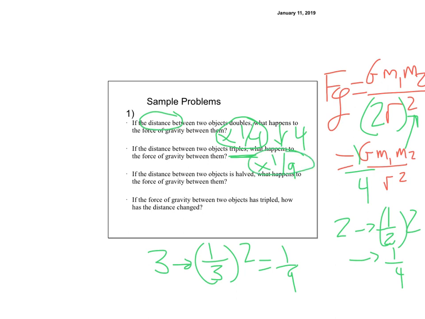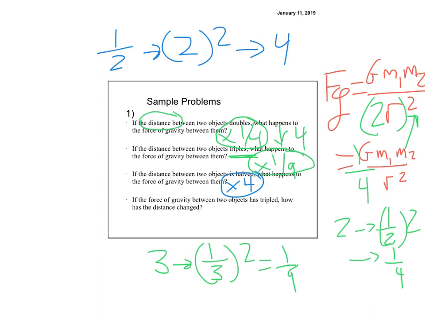And this says if the distance between two objects is halved, okay? So now if we're doing half, we take 1/2, we inverse it, so we get 2, and then we square it, so we get 4. So that means it'd be times 4 for that one.